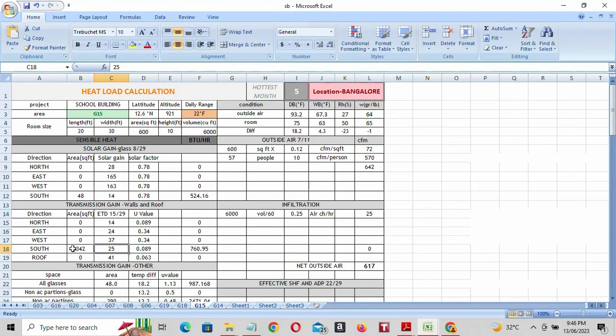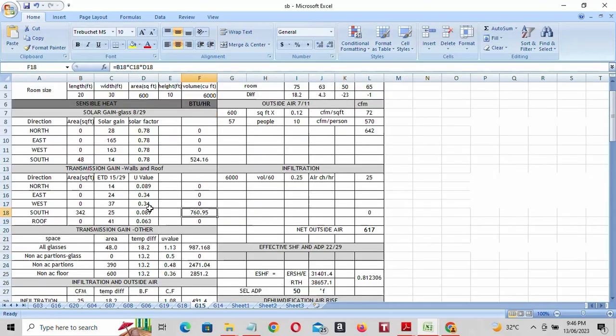So for external wall, 0.089 U value. If you multiply all these things, you will get 760.95. Transmission gain through walls and roof is finished.